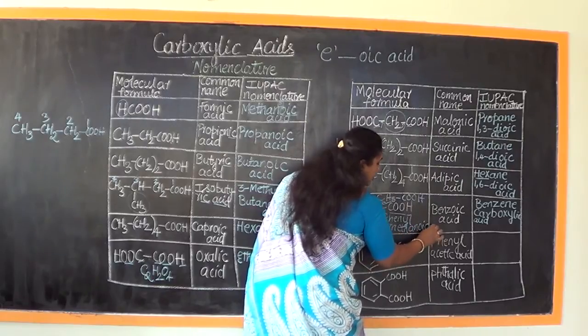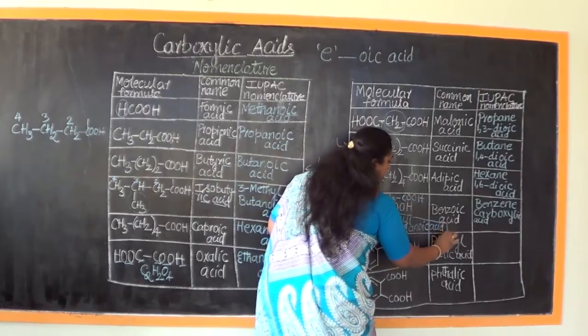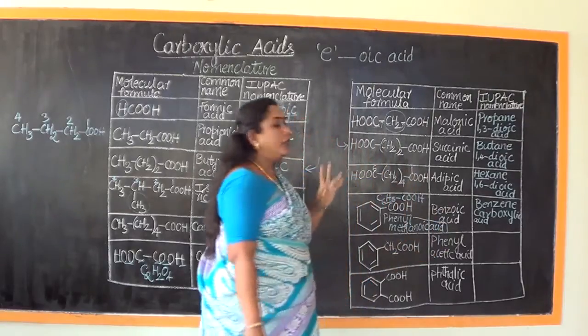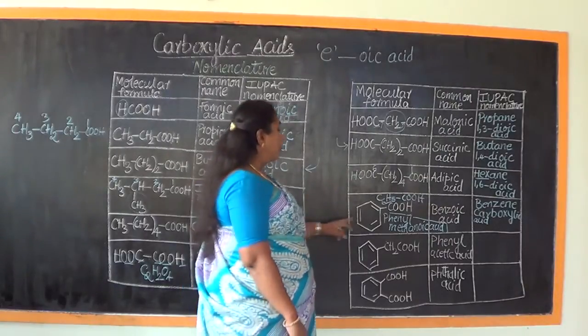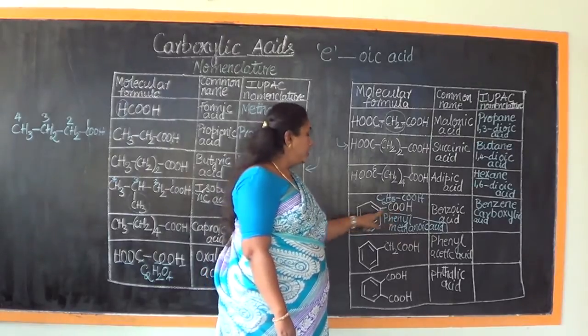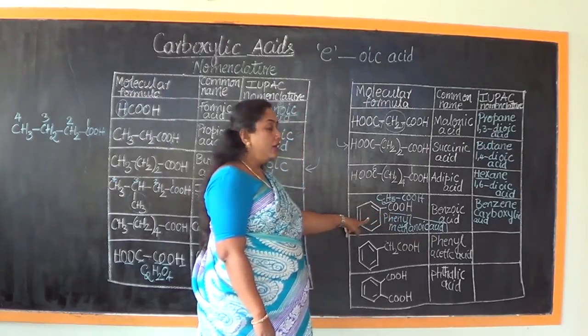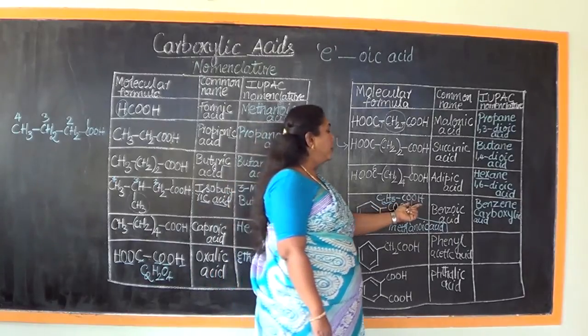I'll use this space also. Phenyl methanoic acid. So there are two IUPAC names. Which is the correct IUPAC name for this particular compound where the COOH is attached to the benzene ring, and the molecular formula will be C6H5COOH.